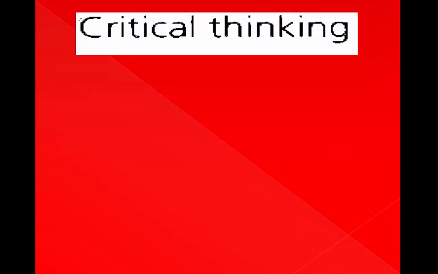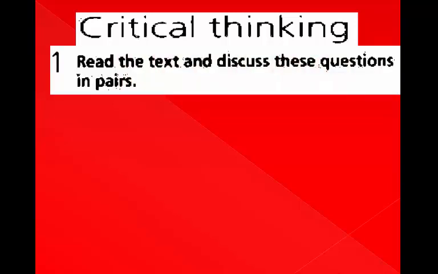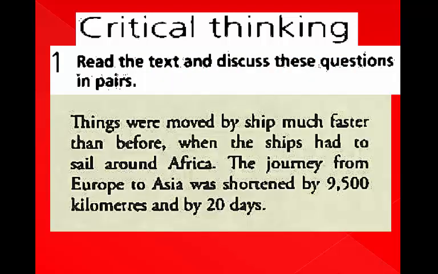Student book, page 84. Critical thinking. Exercise number 1. Read the text and discuss these questions in pairs. Things were moved by ship much faster than before. When the ships no longer had to sail around Africa, the journey from Europe to Asia was shortened by 9,500 kilometers and by 20 days.